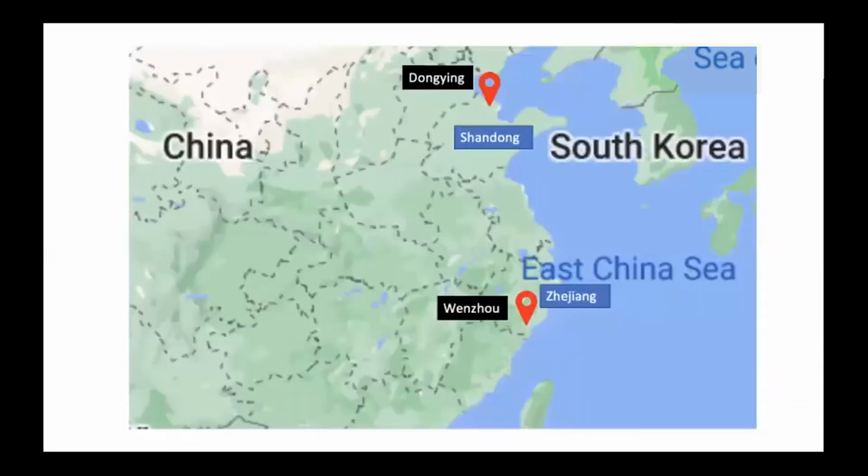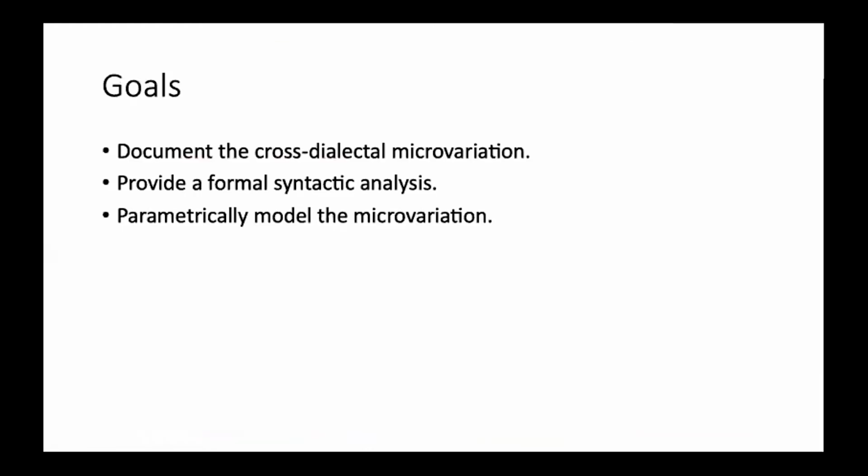So here's a map, and the map shows where the 2 varieties are spoken. Dongying Mandarin is spoken in northwestern Shandong province on the Yellow River Delta, up there in the north, whereas Wenzhou Wu is spoken in the southern part of China, more particularly in southeastern Zhejiang province on the East China Sea coast.